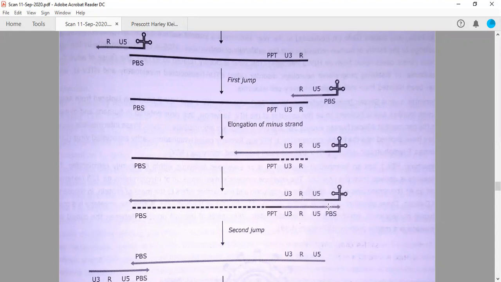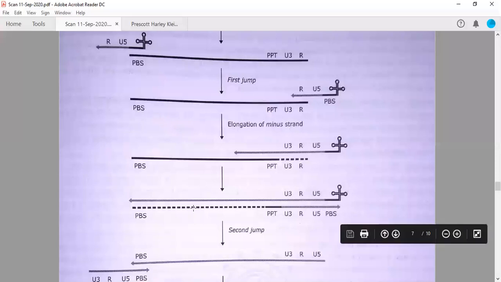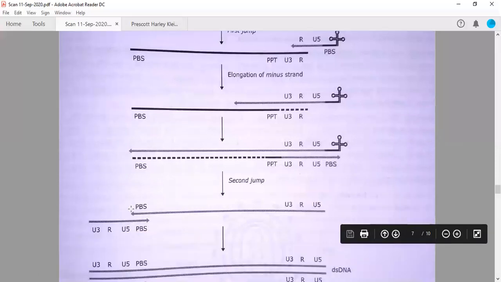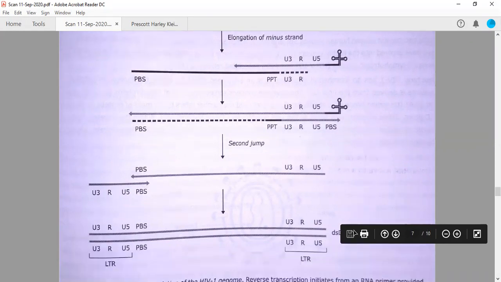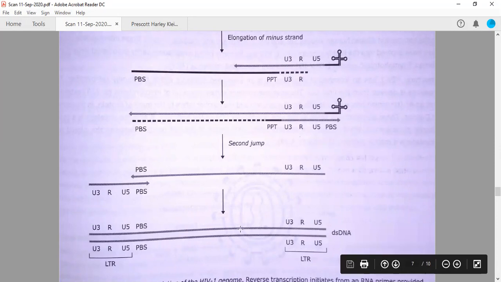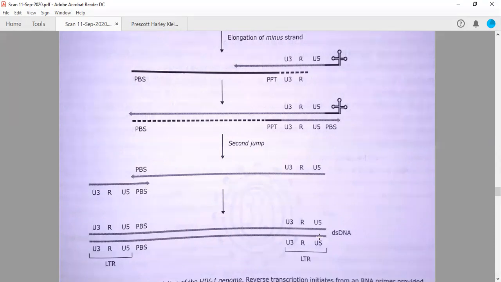This PBS region is also present at the 3' end of this strand. So it will hybridize to the 3' end. So this is 5', this is 3', then this will be the complementary strand 5', and it will elongate in the 3' direction. So 5' to 3' synthesis will result in a double-stranded DNA, and then this DNA will move into the nucleus through the nuclear pore complex and will be integrated into the host genome to make a provirus.